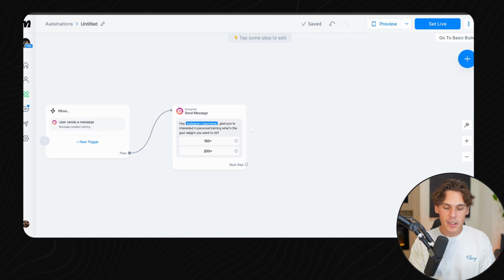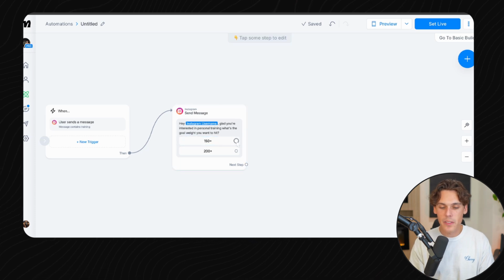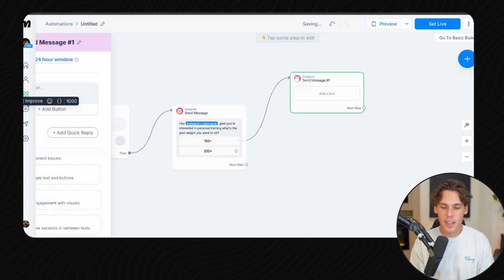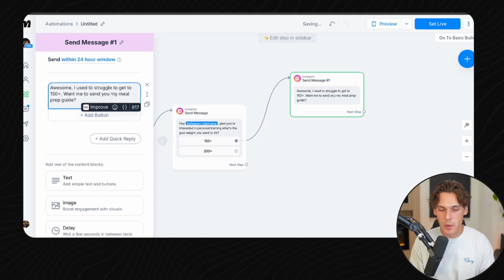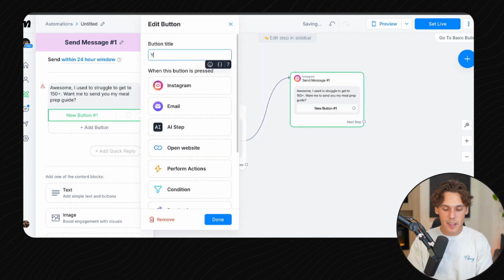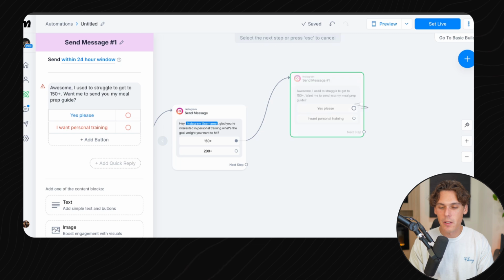What's really cool about ManyChat is you can customize everything. So what you can do here is say, hey, when they click on 150, they're actually going to go this direction, and they're going to get this message. And this message is going to say, awesome, I used to struggle to get to 150 plus. Want me to send you my meal prep guide? And then you'd add more buttons here and say, yes, please, or no, thanks, I'm good. So if they want the guide, they can go in this flow, right?